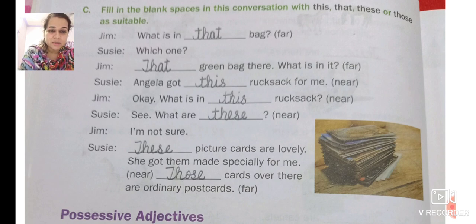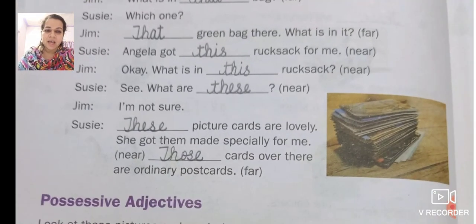See, what are dash? It is near. What are these? Because it is used are. It is not used it. What is this? It is used are. So are comes with plural. So what are these? I'm not sure. Susie is saying dash picture cards. Cards is more than one. Are lovely. She got them made specially for me.